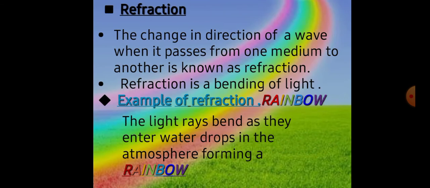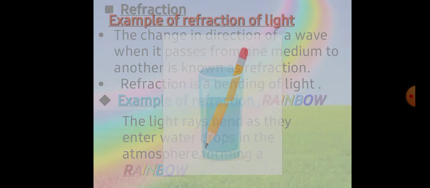The next point is refraction. The change in direction of a wave when it passes from one medium to another is known as refraction. Refraction is the bending of light. An example of refraction is the rainbow. The light rays bend as they enter water drops in the atmosphere, forming a rainbow. This is another example of refraction of light.